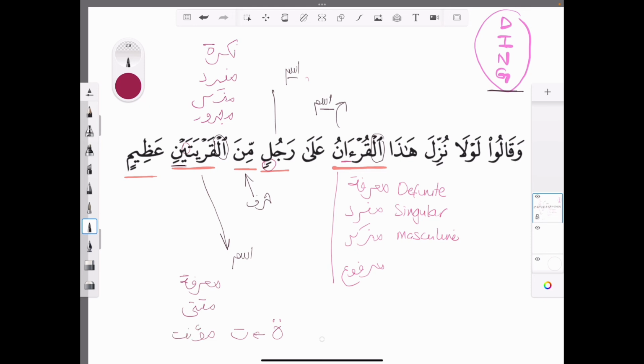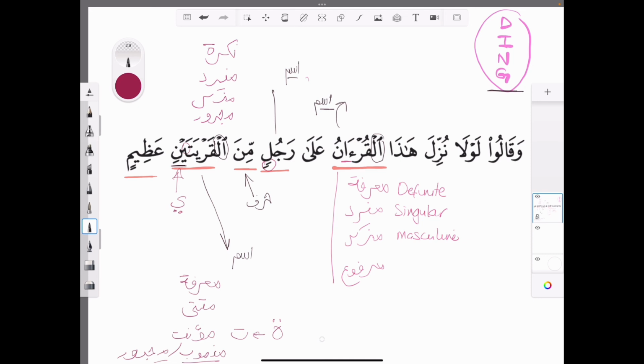Now we need to work out whether it's marfu, majroor, or mansoob, right? So how do we do that? Well, we know from before that when it's with an alif, it's marfu. So if it was qaryatani, for example, then you would have said that's marfu. But when it's qaryataini, we know it's going to be either mansoob or majroor. I haven't gone through the rules of how to work out which one it is exactly, but for now, based on what we've done, because the ya is there, not the alif, the ya is giving you the clue, that's going to be mansoob or majroor. All right, I hope that makes sense.